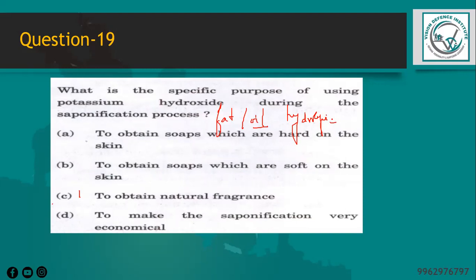So soap made with potassium hydroxide is milder and better for the skin than soap made with sodium hydroxide, which is very harsh and drying. So the option will be B: to obtain soaps which are soft on the skin.